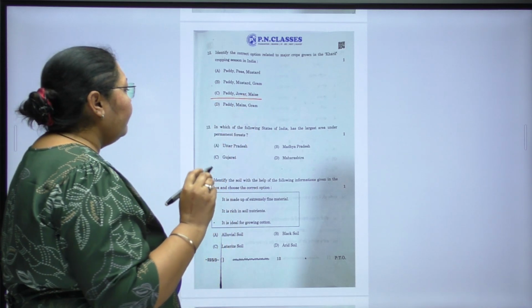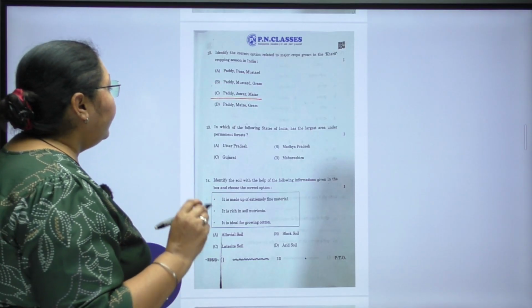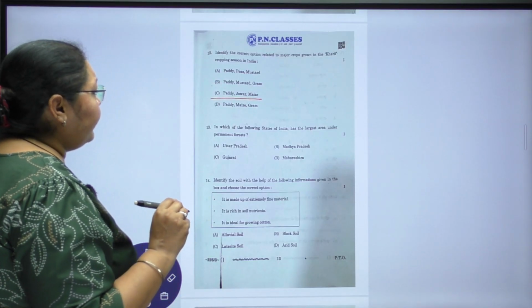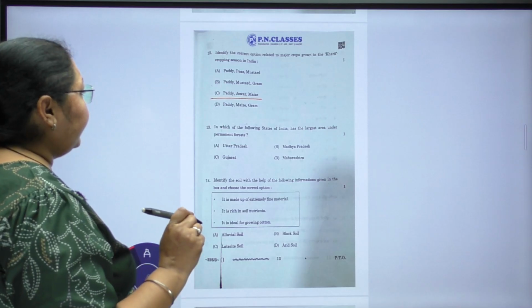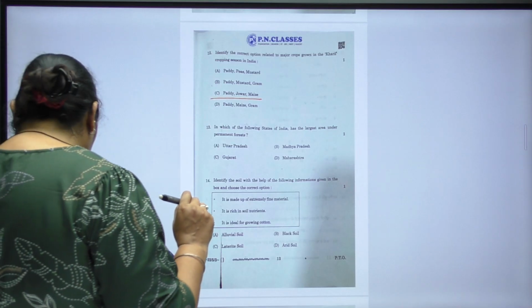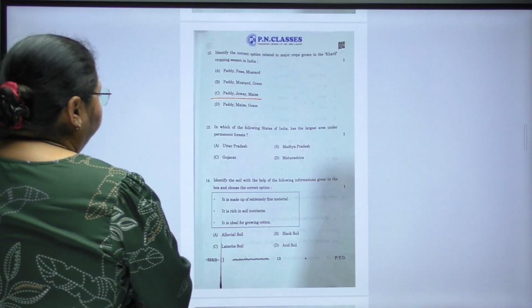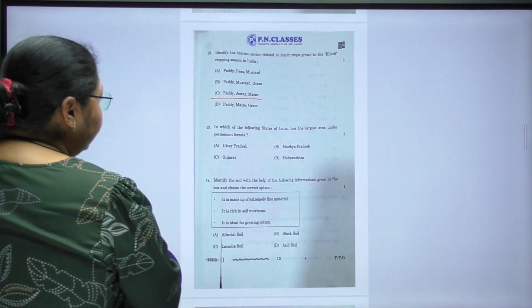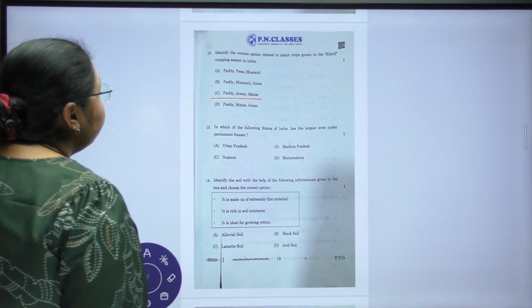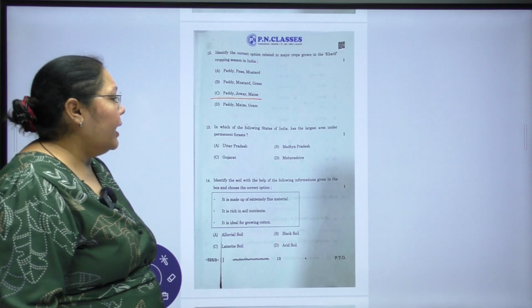Paddy, jowar, and maize. In which of the following states of India is the largest area under permanent forests? Options are A. Uttar Pradesh, B. Madhya Pradesh, C. Gujarat, and D. Maharashtra.